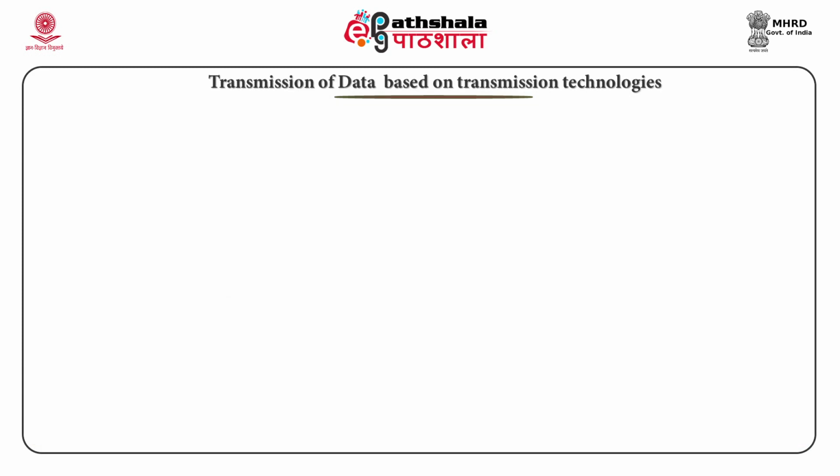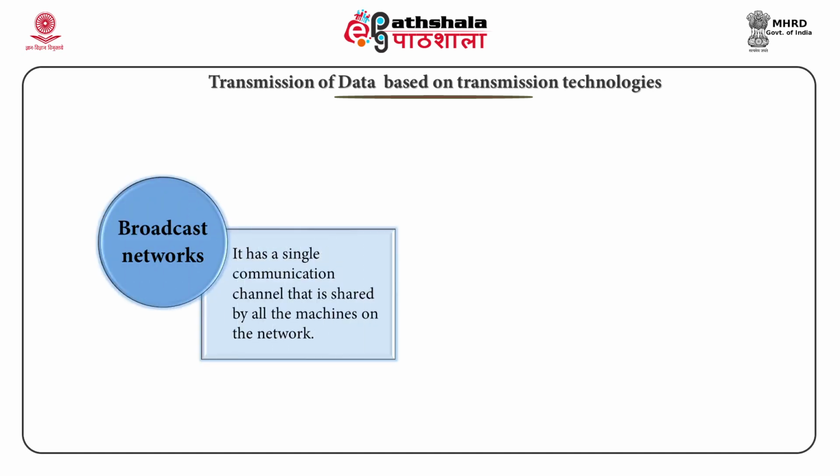Based on transmission technology, computer networks can be broadly categorized into two types: broadcast networks and point-to-point networks. A broadcast network. When a single communication channel is shared by all the machines, then it is called a broadcast network. A broadcast network is a combination of services that provides live or recorded content such as movies, newscasts, sports and public affairs programs that can be transmitted over a group of radio or television stations.